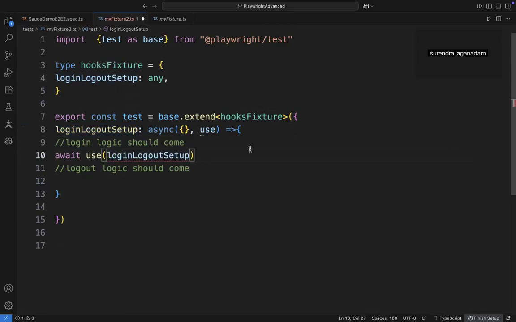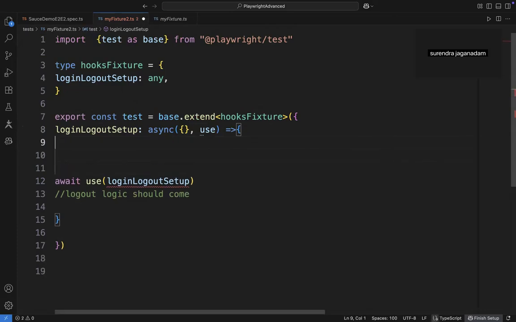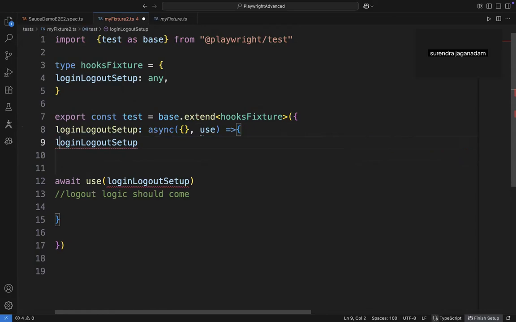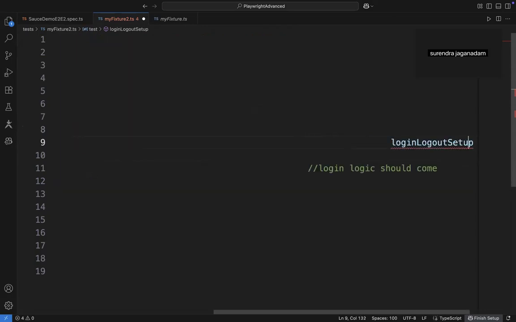Use this particular login logout setup, and the first and foremost thing here is I'm defining my setup. Why did this go to the end of this line? I just deleted something strange. Just 1 second, guys.